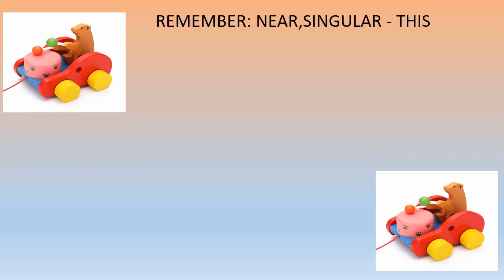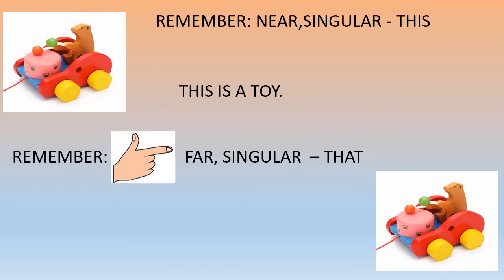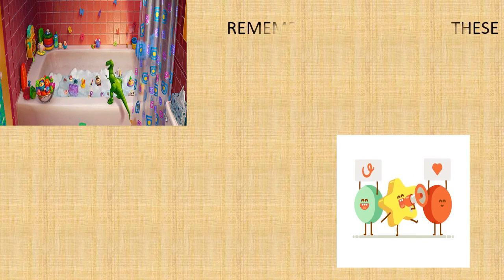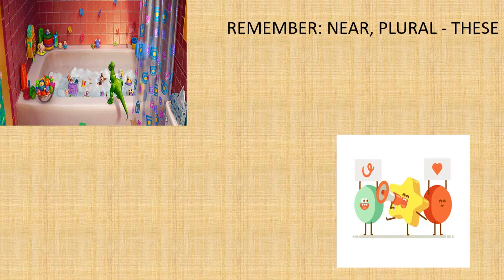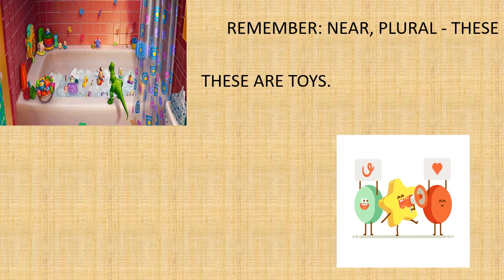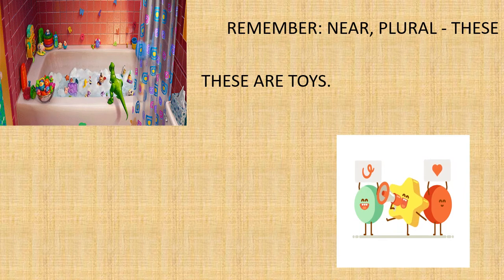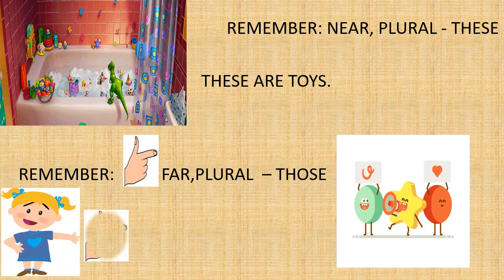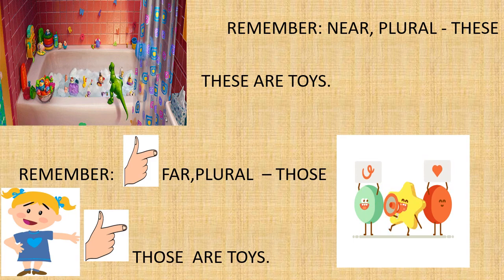Next. Hey, such a nice toy. I also want to play. Who will play with me? Yes, remember this. Near singular this. This is a toy. Far singular that. That is a toy. Oh, remember again? Near plural these. These are toys. So nice. Let us play someday like this, right? For plural those. Those are toys. Dancing toys.